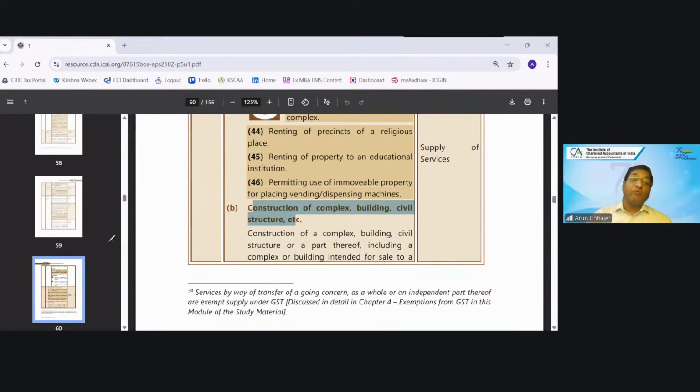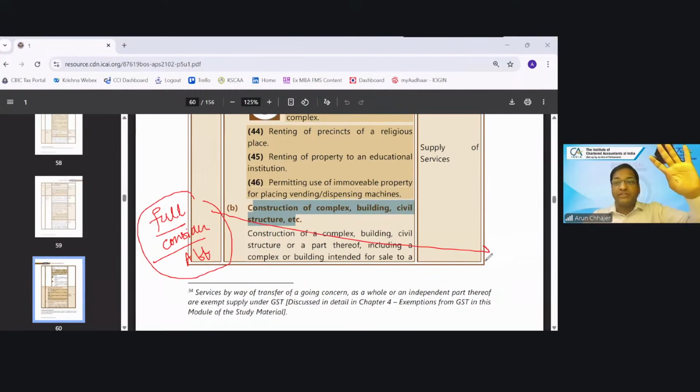If the full consideration is taken after CC or after first occupancy, whichever is later. Then will that transaction be taxable? That transaction will not be taxable. Why is it not taxable? Because in that case it will fall in Schedule 3, Para 5.